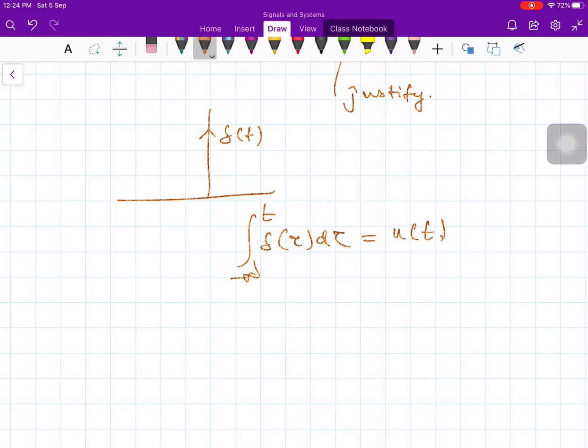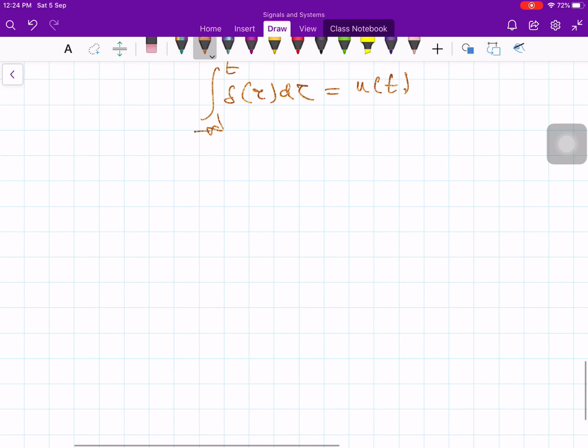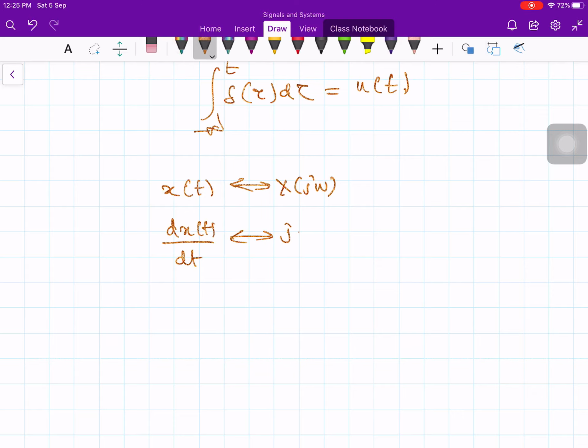So, recall the property of differentiation in the time domain. If x of t has Fourier transform x of j omega, then d over dt of x of t has Fourier transform j omega times x of j omega, right. Now, what is del of t? Del of t is d by dt of u of t.